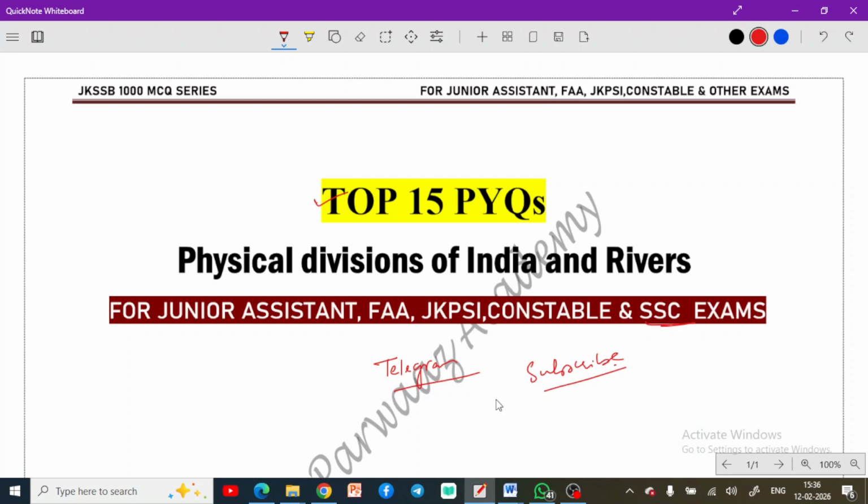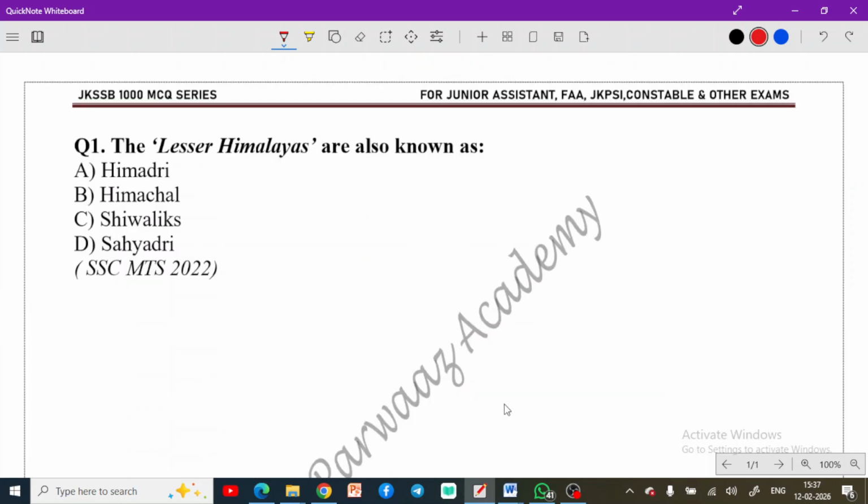Let's straight away go to the first question of this section. Here is the first question: the Lesser Himalayas are also known as... You can see, this has been asked in SSC as well. So when we talk about the Himalayas, we have to remember the names of these Himalayan ranges, because as we know, Himalayas are usually classified into three different ranges. The northernmost range is called Himadri or Greater Himalayas, as we know it by this name.